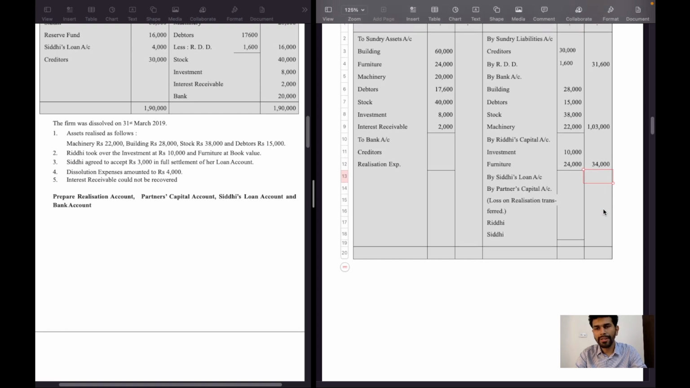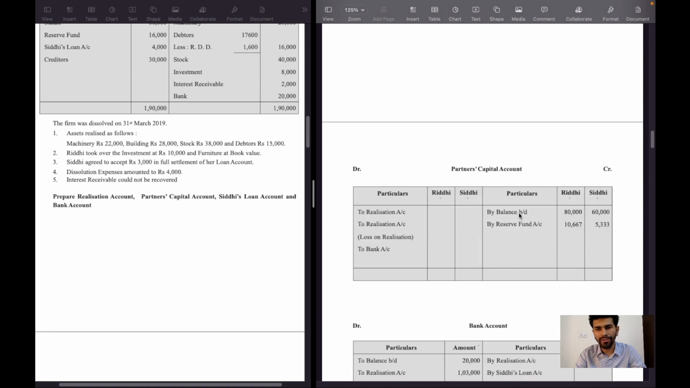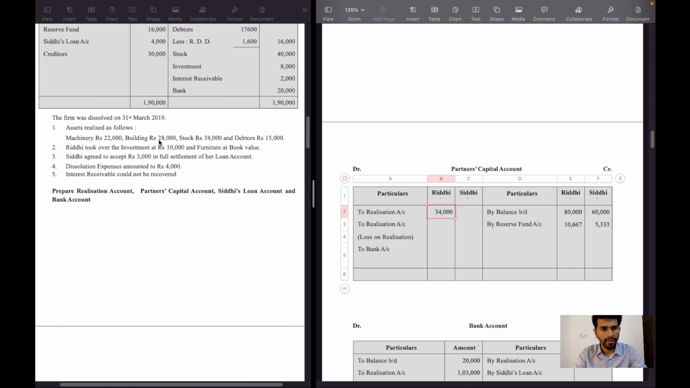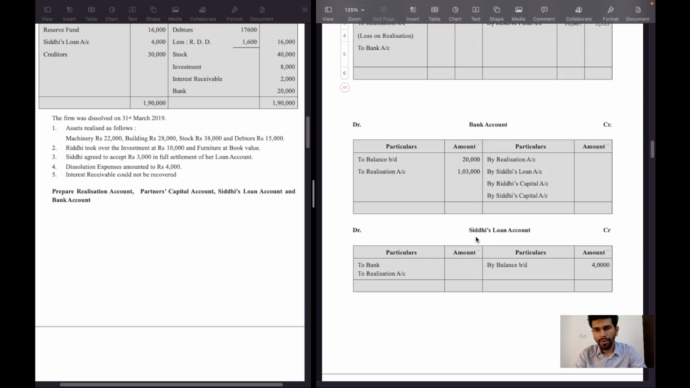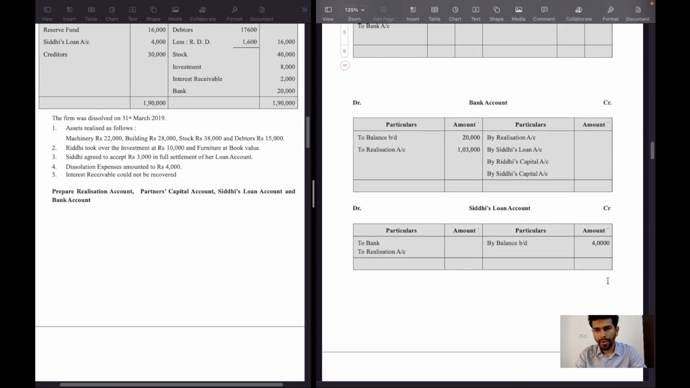The second effect will be Riddhi's capital account debit side 34,000 rupees to realization account. Third adjustment, Siddhi agreed to accept 3,000 rupees in full settlement of her loan account. So Siddhi agreed to take 3,000 rupees as full and final settlement. To bank account 3,000 rupees, and bank account credit side by Siddhi's loan account 3,000 rupees.